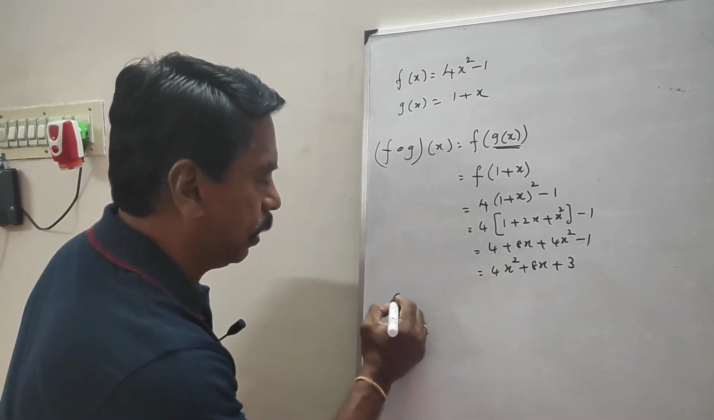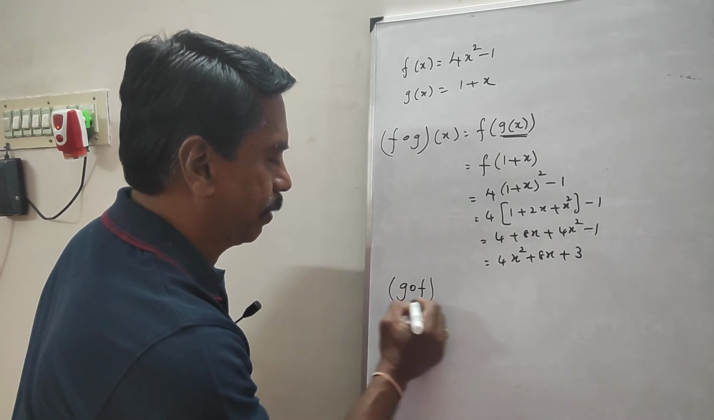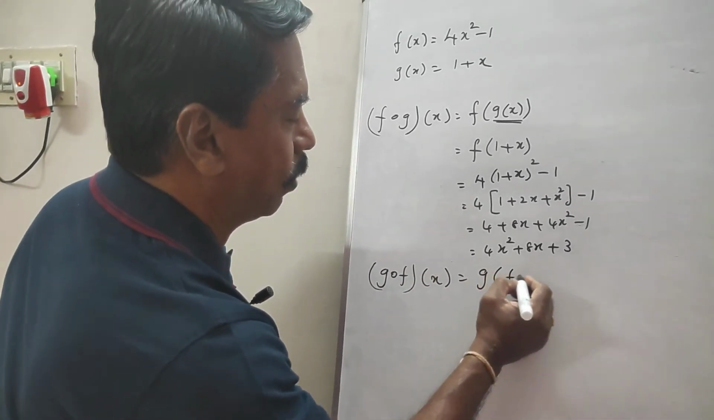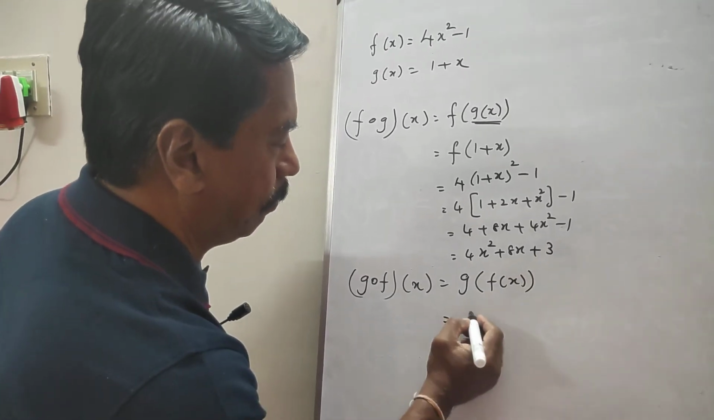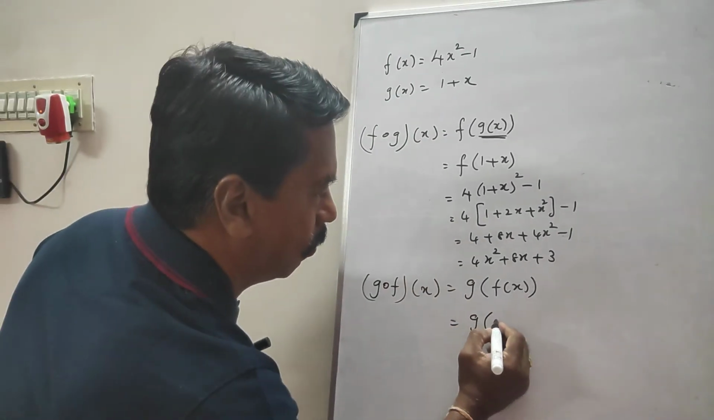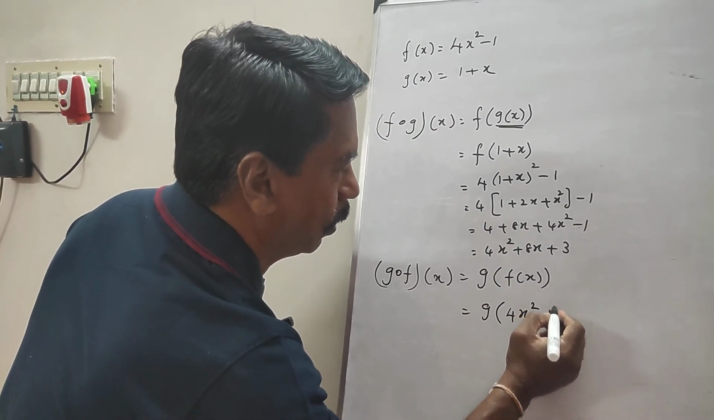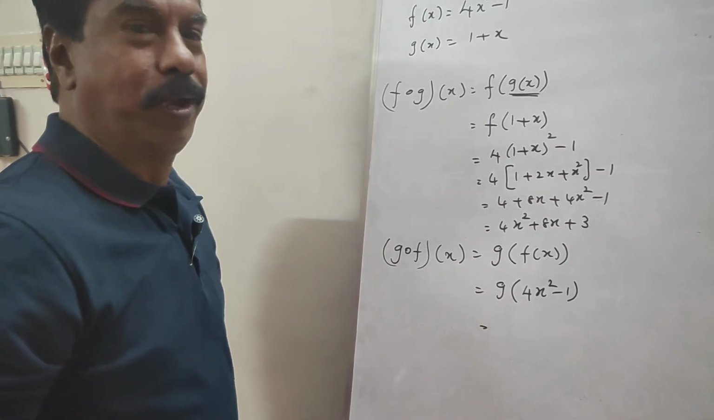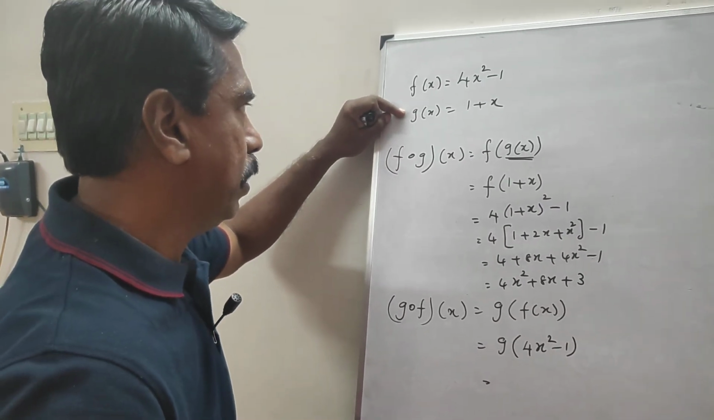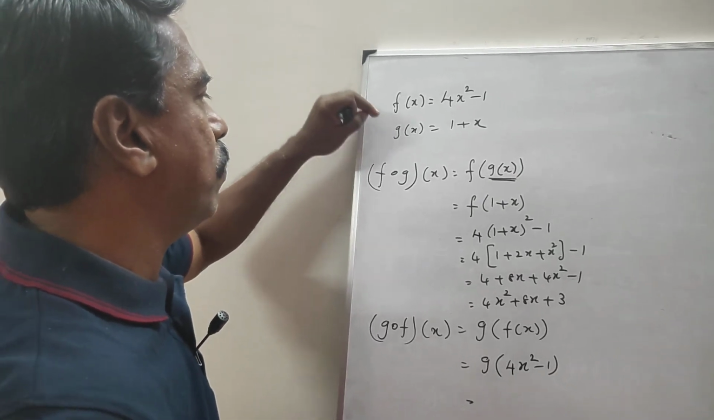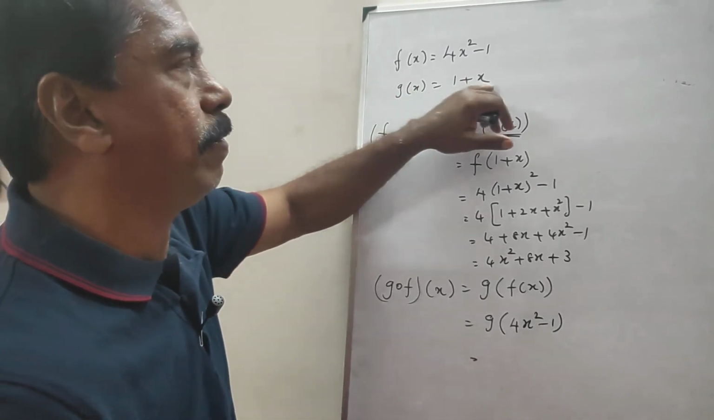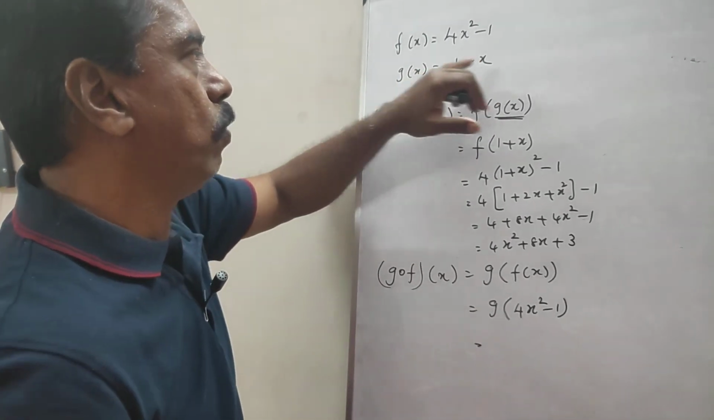Now we can find g dot f of x. The very first step is g of f of x. That is g of, replace f of x. What is f of x? 4x squared minus 1. Now g of 4x squared minus 1, use the function g of x. This is g of x. If you want to find g of 5, it will be 1 plus 5. G of 100, 1 plus 100. G of 10, it is 1 plus 10.